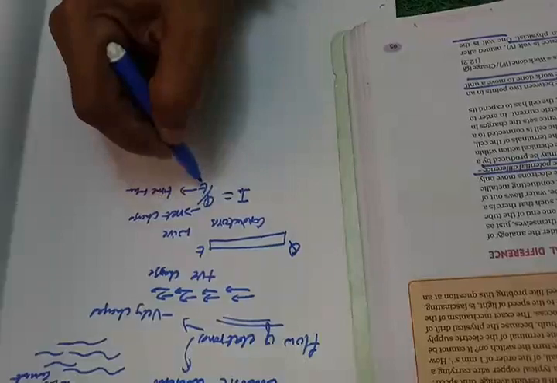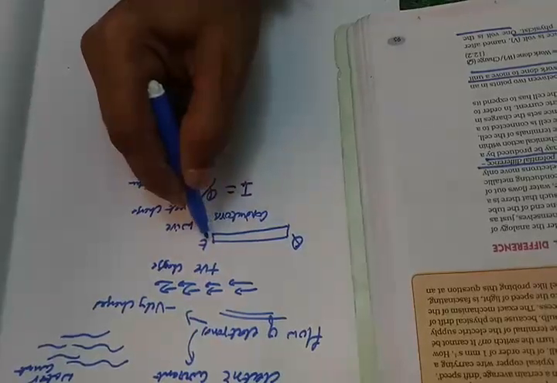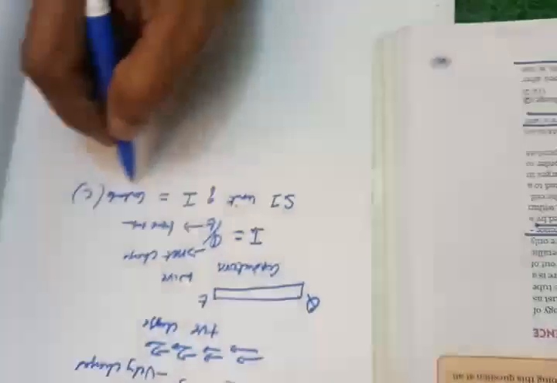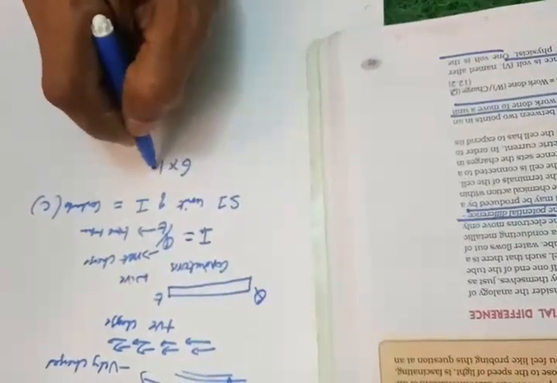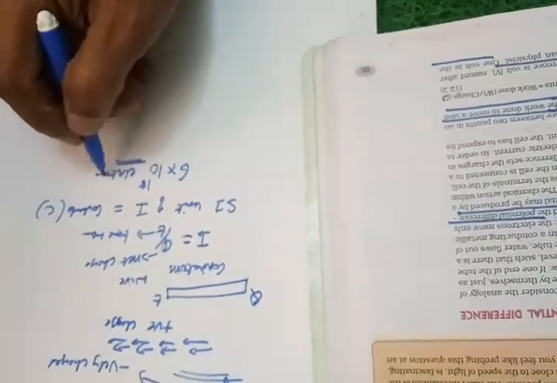So current is equal to Q by T, meaning the flow of net charge in a given time for a particular area of cross section of a conductor is called the electric current. So in page 94, in the first two lines, you can see the definition of electric current. Afterwards, the SI unit of electric current is coulomb, symbolized by C, and its value is nearly equal to 6 into 10 to the power of 18 electrons. I told you the flow of electrons.